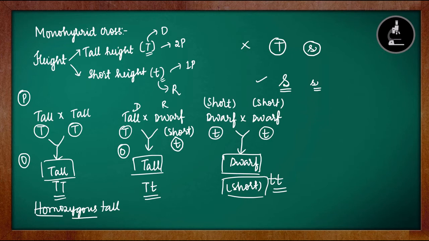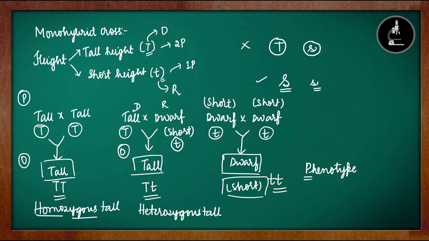Whereas here, if we see, it is different. Two different alleles are there. One is tall, one is short. So we'll call it heterozygous tall. If we look at the plant, this is tall, this is tall, this is short. So by looking at the plant, or by seeing the physical appearance of the plant, whatever character we are telling is known as phenotype. So phenotype is nothing but physical appearance. Very easy to remember: P for phenotype, P for physical appearance.